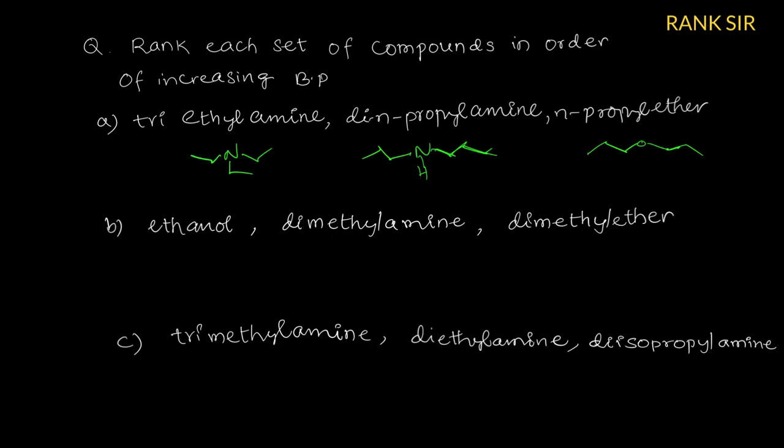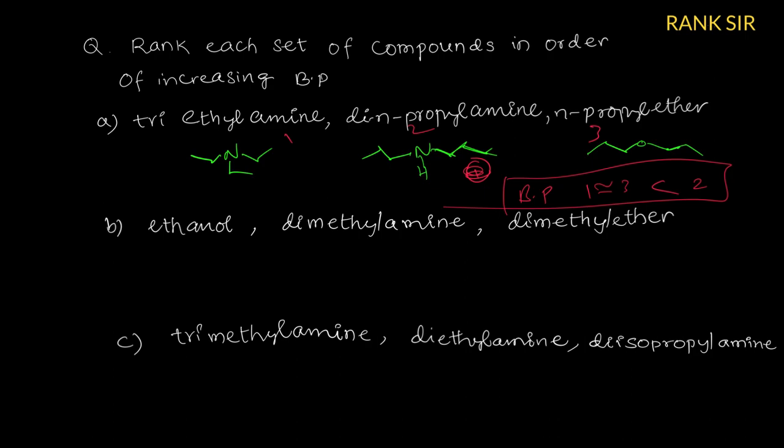According to this, amines have higher boiling point than ethers, but among primary and secondary you have to check. Therefore, what is the ranking order, which one is first? This is first because it is a secondary amine. Then ethers, and if you consider tertiary amine, nearly the same. In case you don't know, generally ethers are more polar than the amines. Therefore, you can say nearly equal. Then I will give the numbers 1, 2, 3, meaning 2 is greater than 1 and 3, which are nearly equal. So this is the boiling point order for this question.